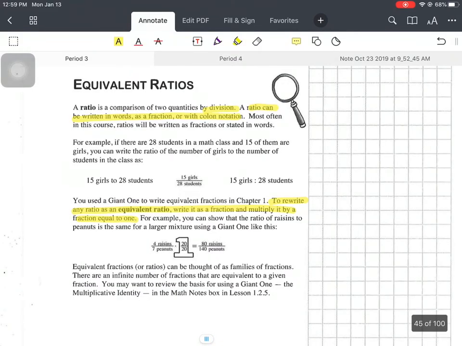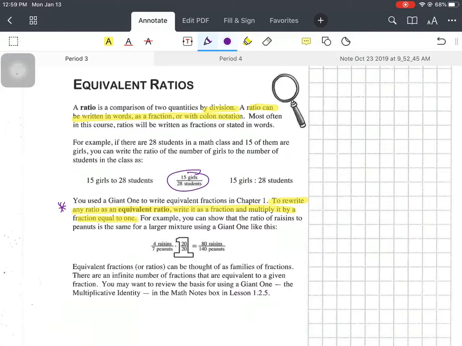Perfect. Okay, so this is what I highlighted. The main part right here is what we're looking for. But the other stuff is important too, right? So how a ratio can be written in words, right? So they have the example here from 15 girls to 28 students. We have 15 girls for every 28 students, and then 15 girls to 28 students right there as well, right?